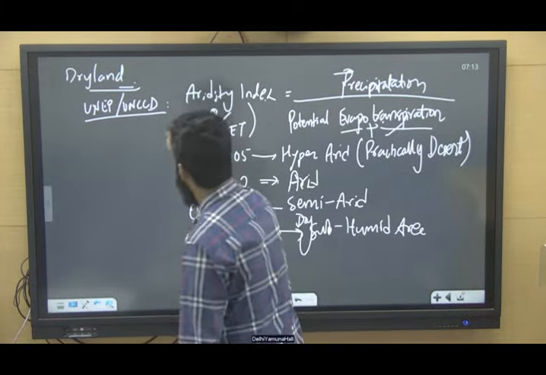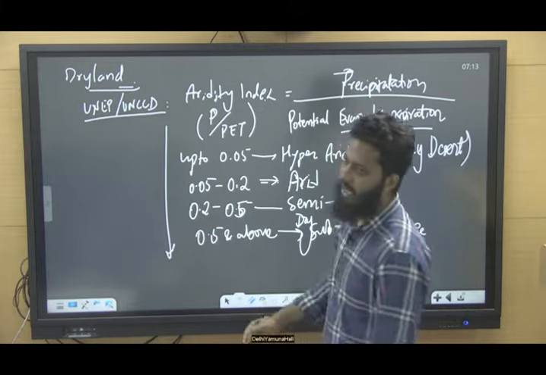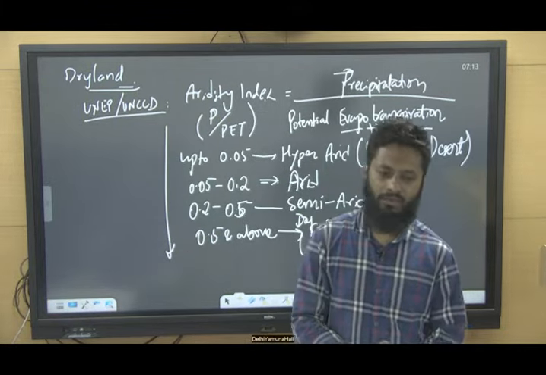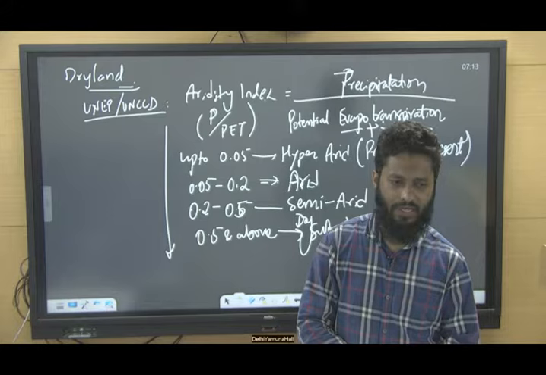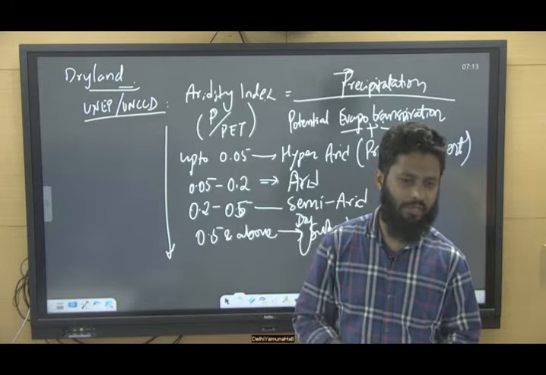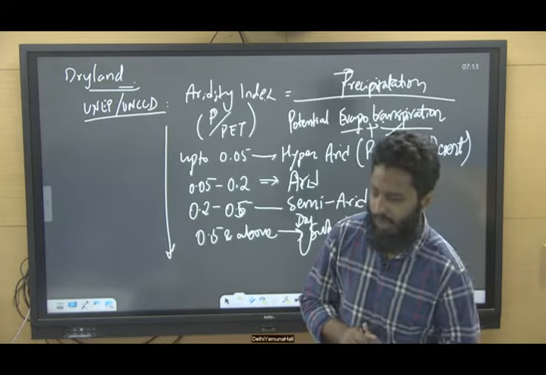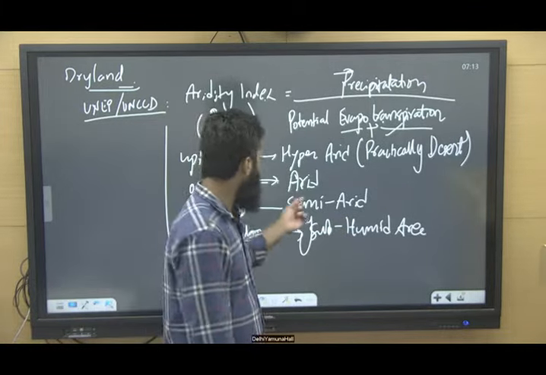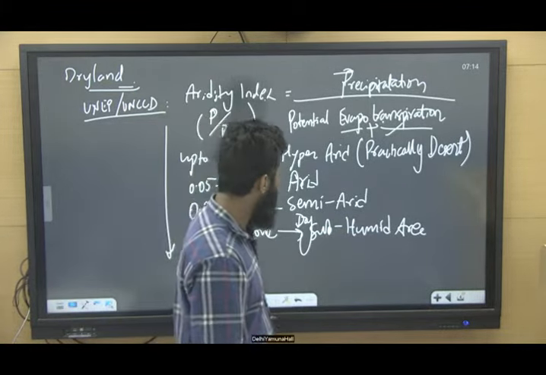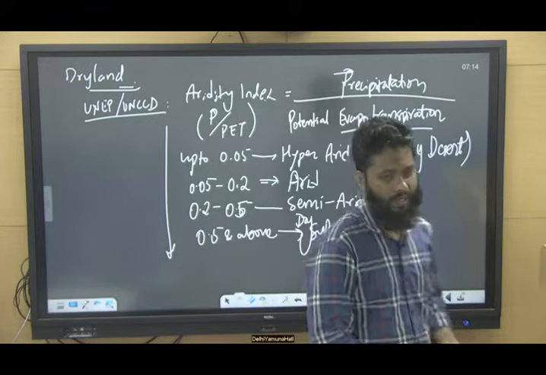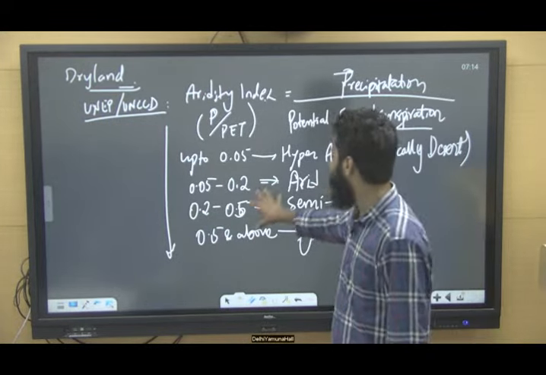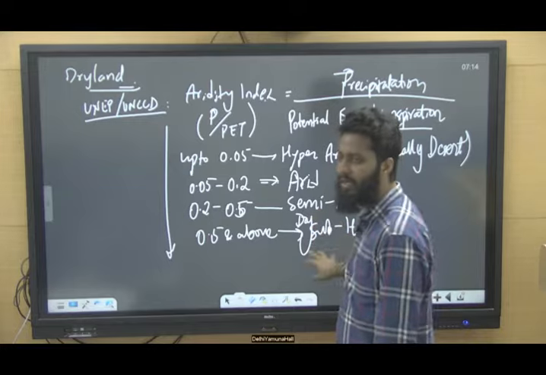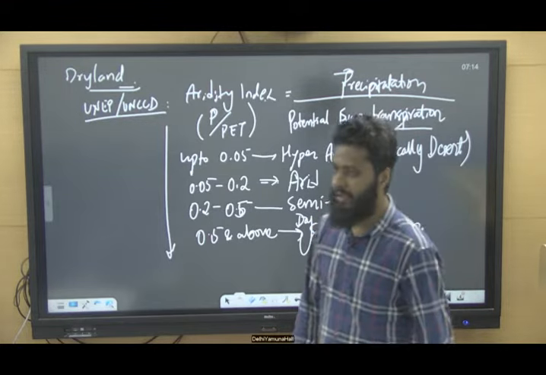So on these values we classify the dry lands. We calculate an aridity index, which is precipitation divided by potential evapotranspiration, and then we classify the dry lands on the basis of the aridity index: hyper arid, arid, semi-arid, and dry subhumid, right?